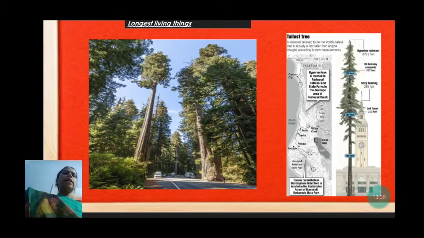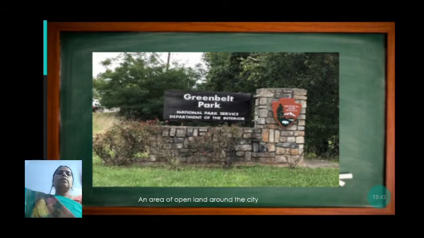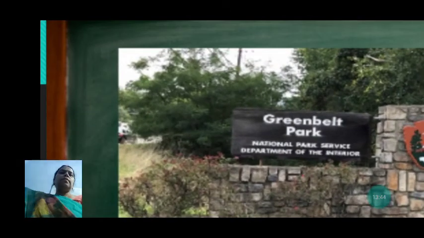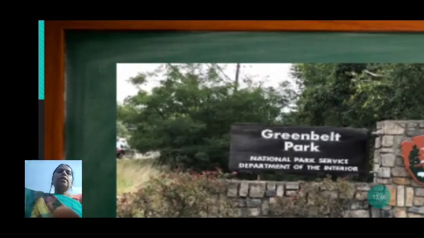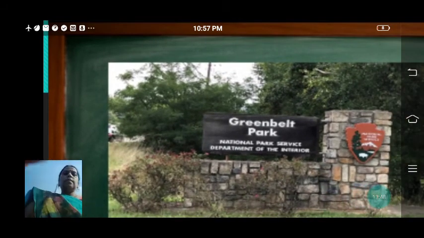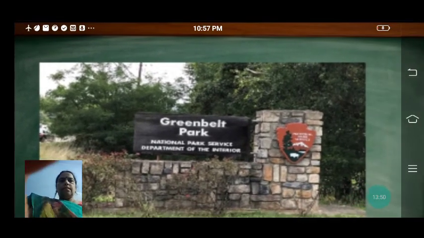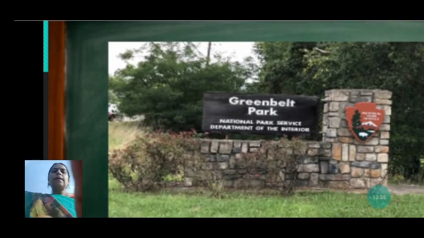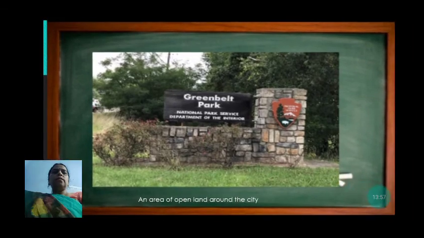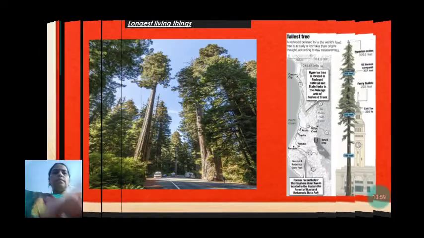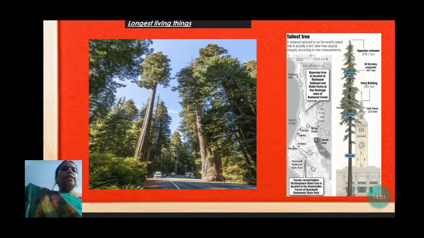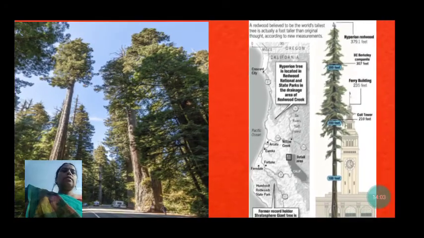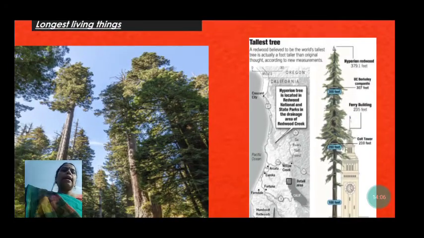Now the next one is the longest living thing, and the longest living thing is the redwood tree. It lives for a long time.